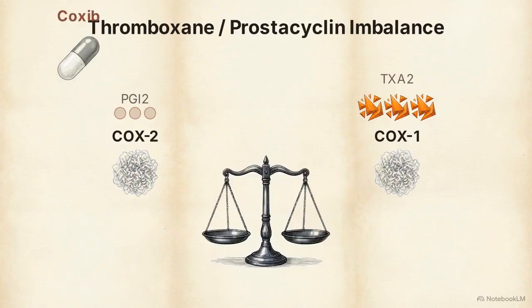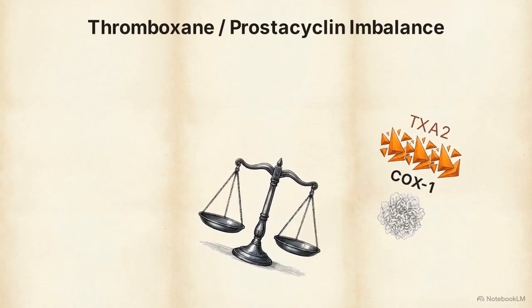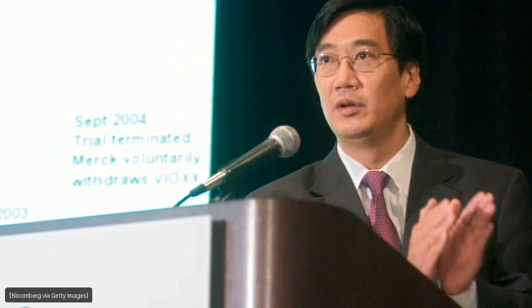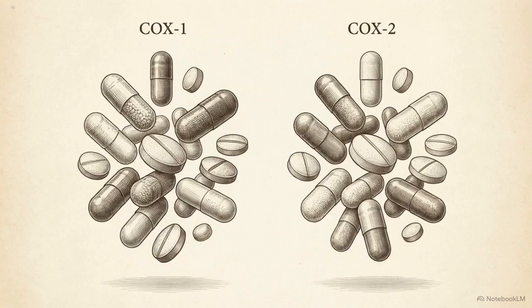A selective COX-2 inhibitor, like Vioxx, destroys this equilibrium. The prostacyclin side shatters, leaving thromboxane completely unopposed, tipping the scale entirely. The resulting hypercoagulant state dramatically increased the risk of myocardial infarction and stroke, leading to the clinical failure and subsequent market withdrawal of Vioxx. The biochemical imbalance between PGI2 and TXA2 acts as the mechanical driver for drug-induced stroke and heart attack.